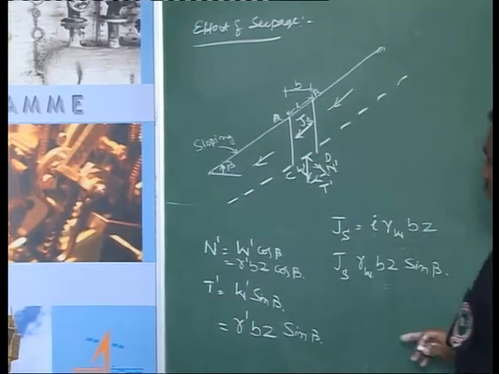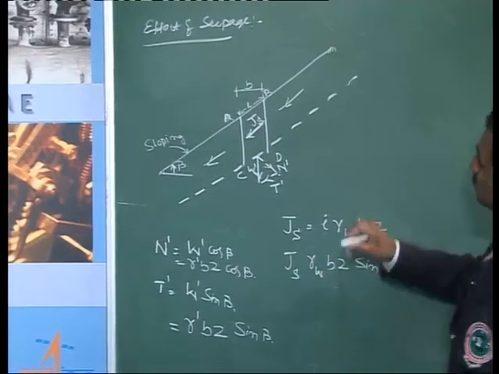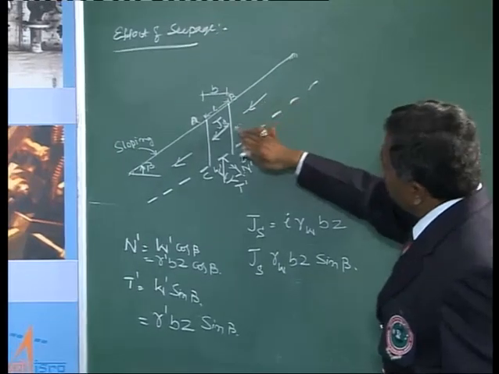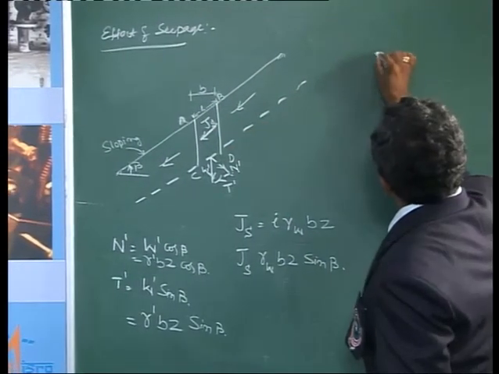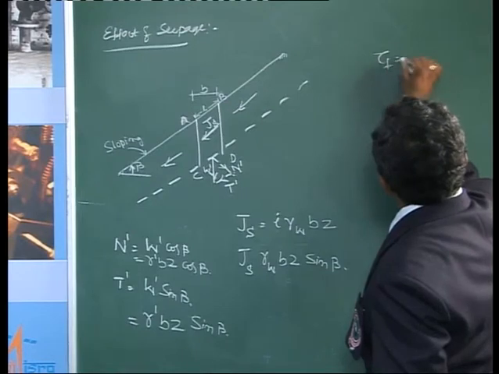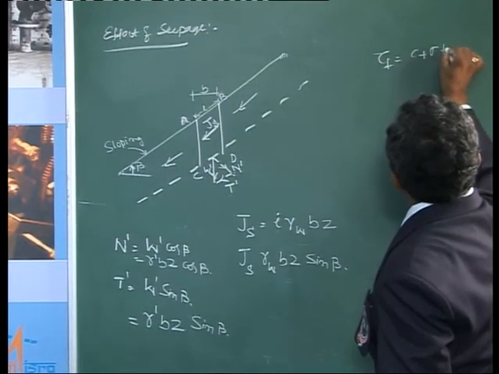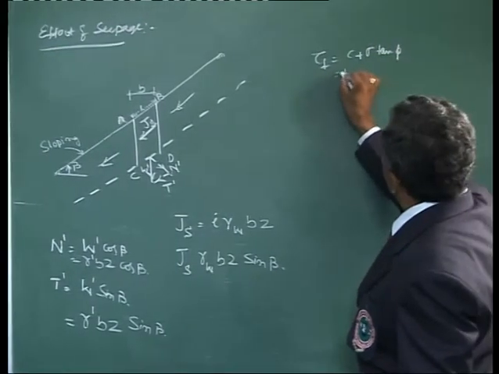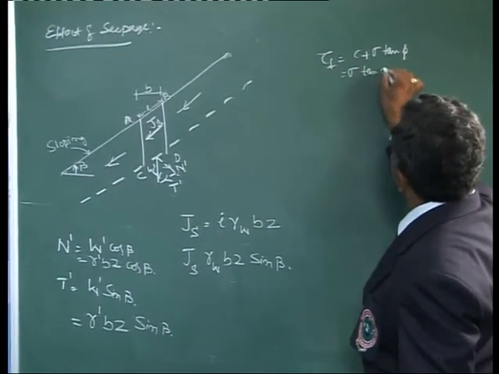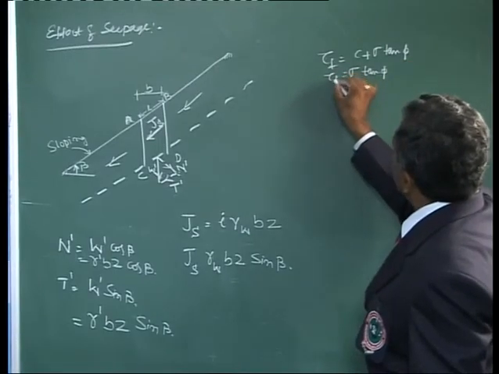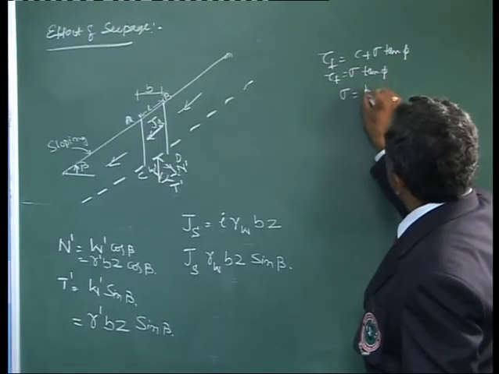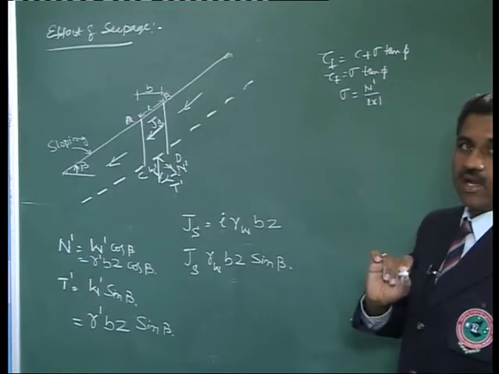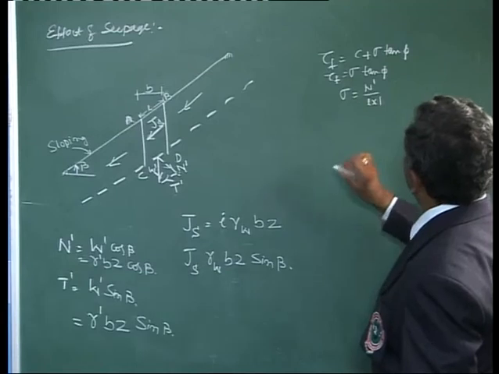Now, the driving force, now this is cohesionless soil deposit but with seepage effect. My tau f, the general expression is c plus sigma tan phi. c is 0. This is sigma tan phi only. Tau f is sigma tan phi. Sigma equals N dash divided by L into 1.